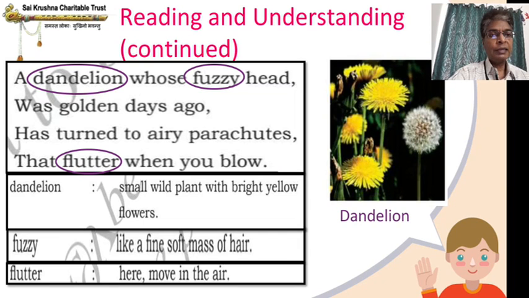Similarly, you remember the same thing we studied in the soldier's son. Exactly the same blow was used, parachute was used, all this flutter was used, all these words were used in that chapter also. So these are all connected. If you understand one chapter thoroughly, you can easily understand other chapters also. So this is another one. First we saw butterfly, then we saw rabbit, then we saw dandelion, this is a plant. So these are the things which we may see. These are only a few things. Let's see what else the poet says. We'll go to the next page.